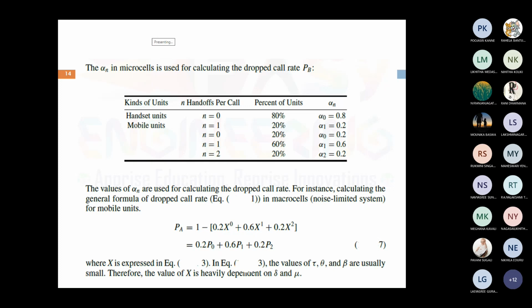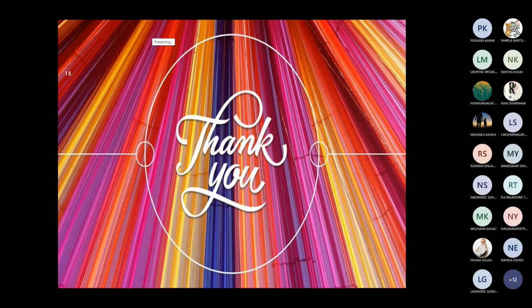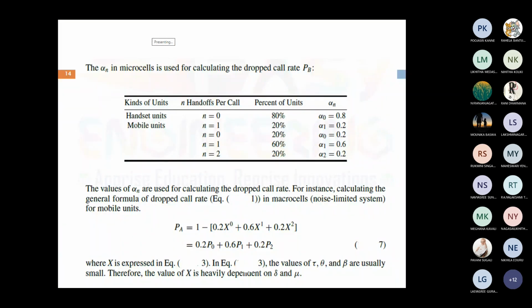Similarly for mobile units, n equal to 0, n equal to 1, n equal to 2. Likewise, the total is 20, 60, 20%. Likewise, I have to calculate alpha 0, alpha 1, alpha 2. Based upon this, I have to calculate PB. This is the method to calculate the dropped call rate.